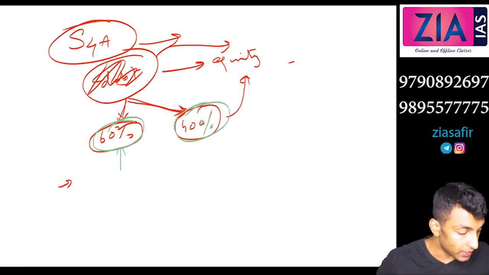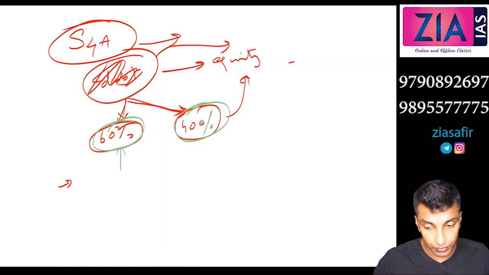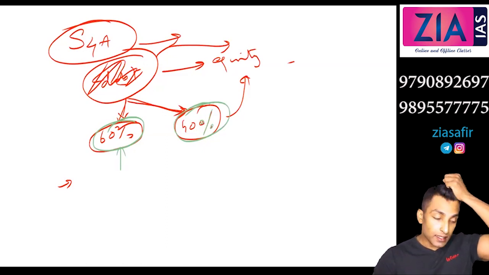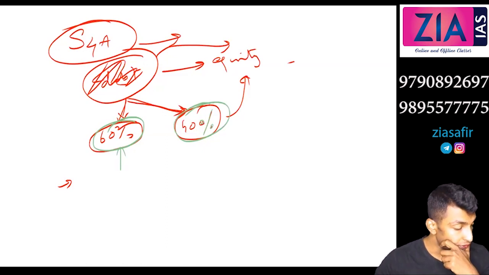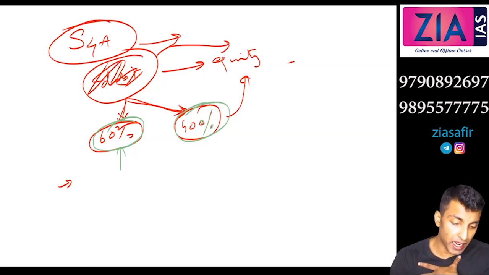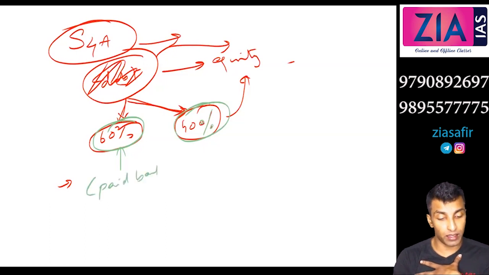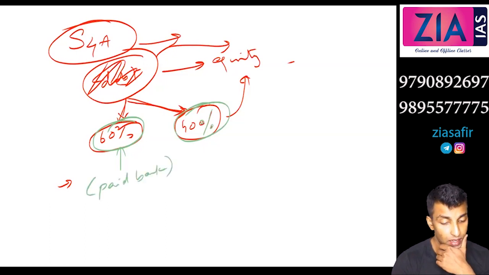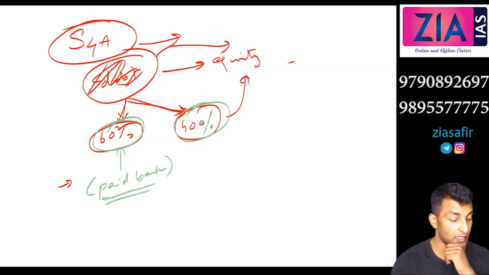Under that you can write, sustainable component of the loan consists of that part of the loan which can be serviced, means in bracket you can write paid back. So the company is capable of paying 60%.